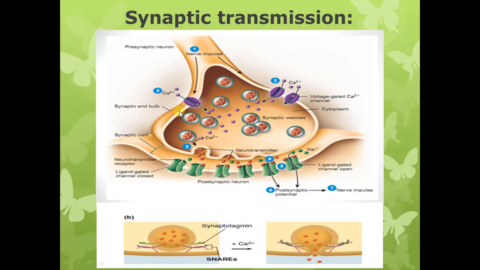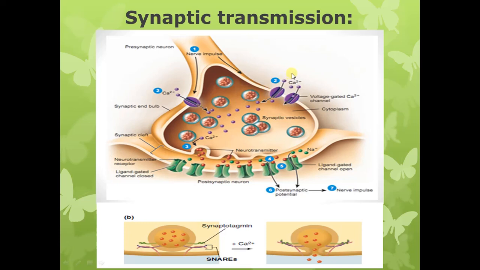When there is depolarization of the presynaptic membrane, this will lead to opening of the voltage gated calcium channels present in the presynaptic membrane. So when there is opening of the voltage gated calcium channels in the presynaptic membrane, what will be the effect?